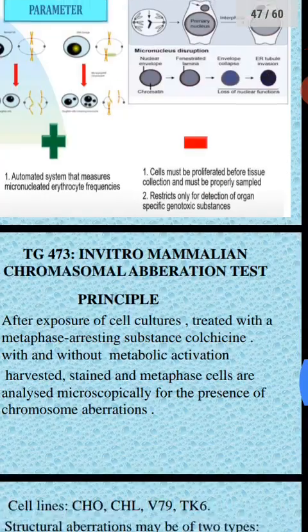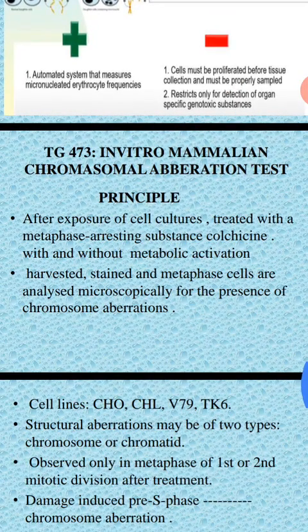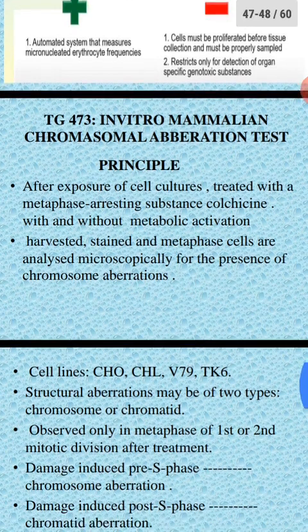So the next test is the in vitro mammalian chromosomal aberration test. Even in the exam, you have to list out what is meant by genotoxicity, what the problem with genotoxicity is, then list the tests you perform for genotoxicity, and then you can explain one in detail. Or otherwise you can write very briefly about each individual test.